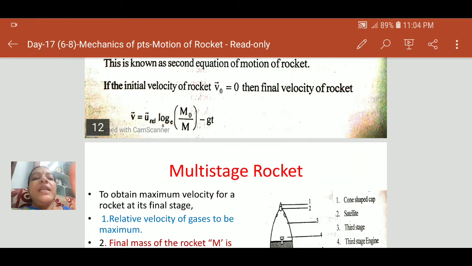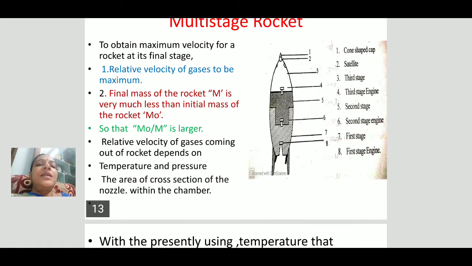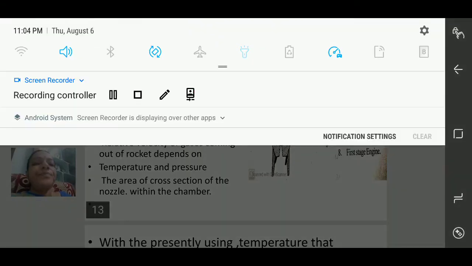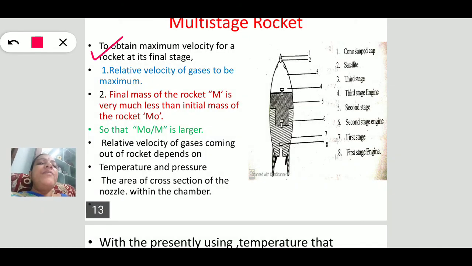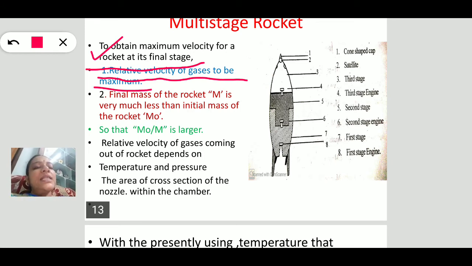So by keeping these in our concentration, to obtain maximum velocity for a rocket, after the final stage of the rocket, this velocity depends upon the relative velocity of the gases, and that means the relative velocity of the gases has to be maximum.